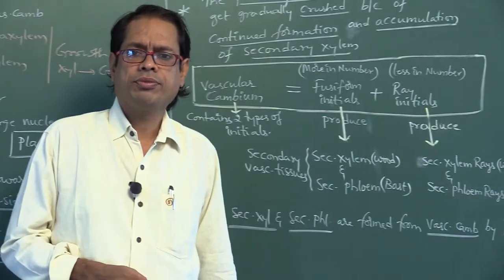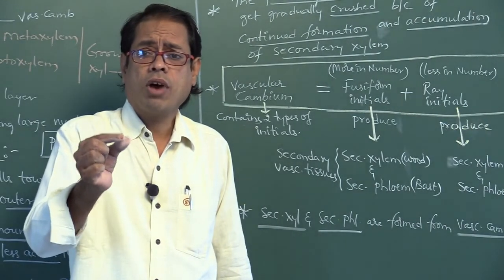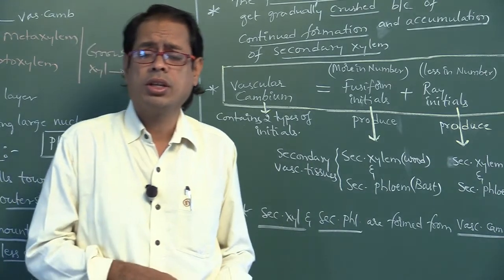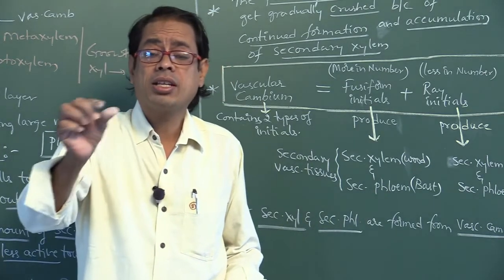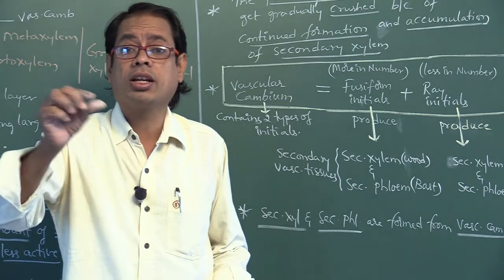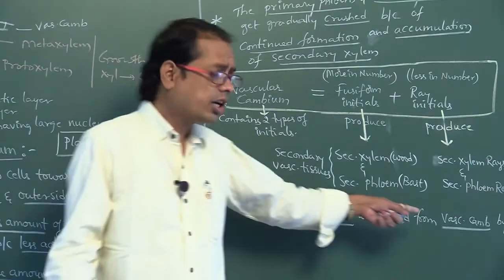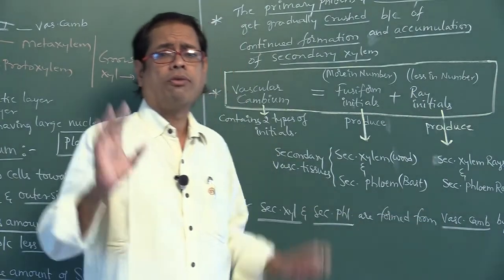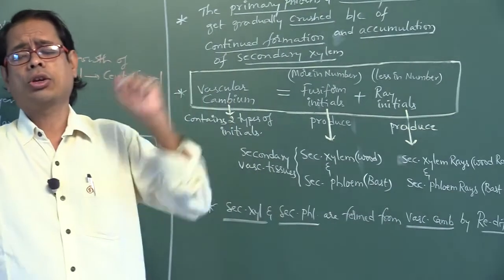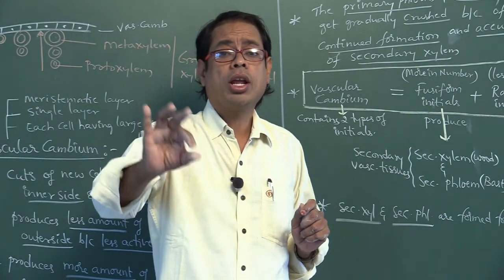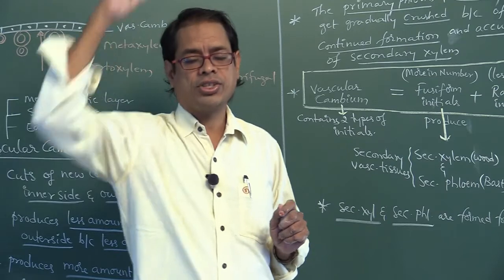Which one came previously? That is the formation of intervascular cambium. How is that intervascular cambium formed? The parenchyma cells of medullary rays undergo dedifferentiation. That is dedifferentiation; here it is redifferentiation. So what is the first step in secondary growth in a dicot stem? Parenchyma cells of medullary rays undergo dedifferentiation.